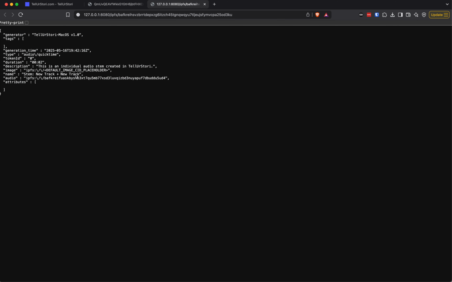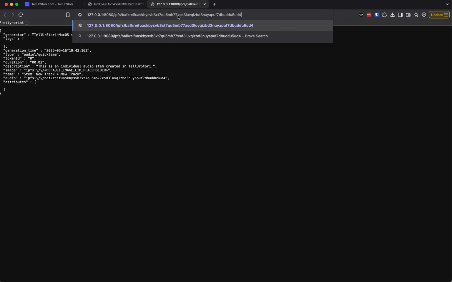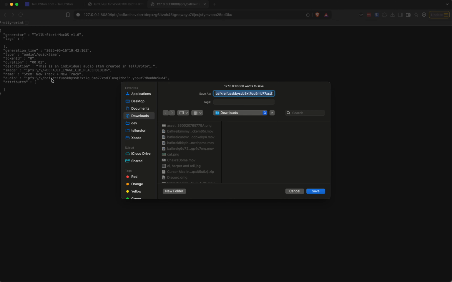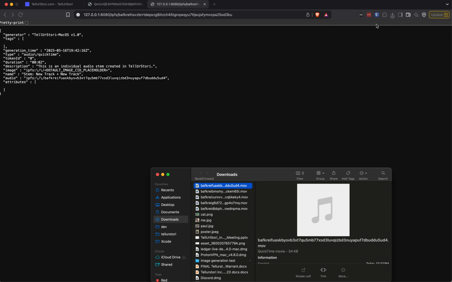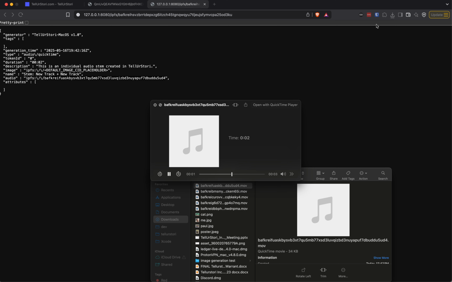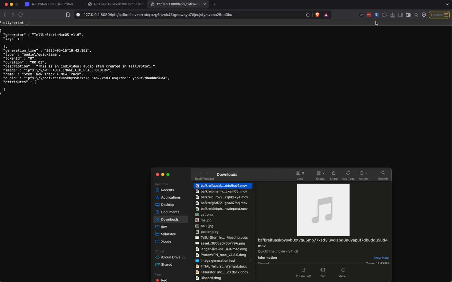This is on IPFS. Here you can see we have an audio key. If we get that identifier and paste it in, it will then download from IPFS, keep in mind, to my local machine. The music we just created using the digital audio workstation.